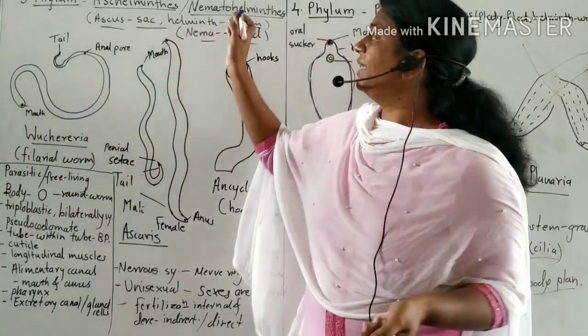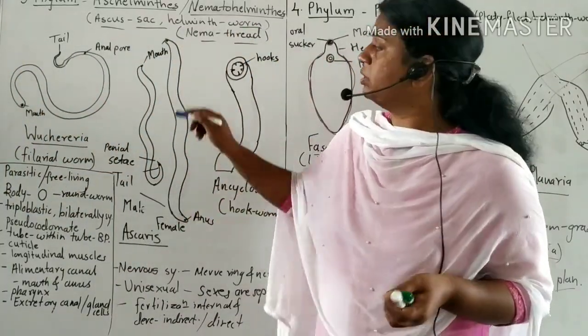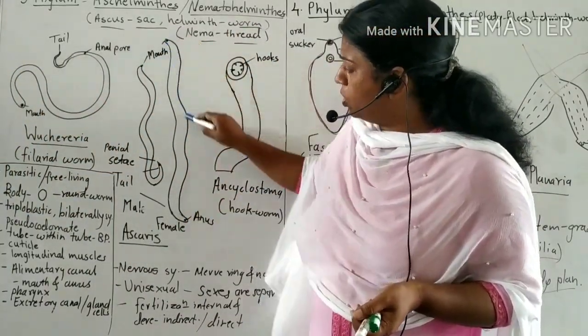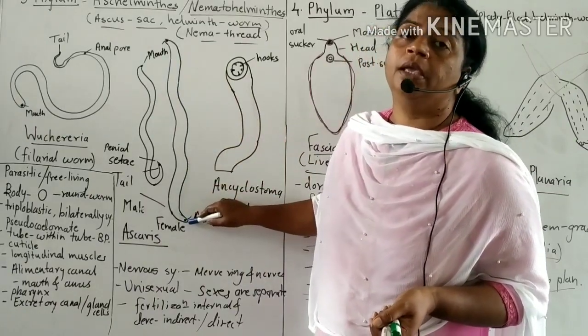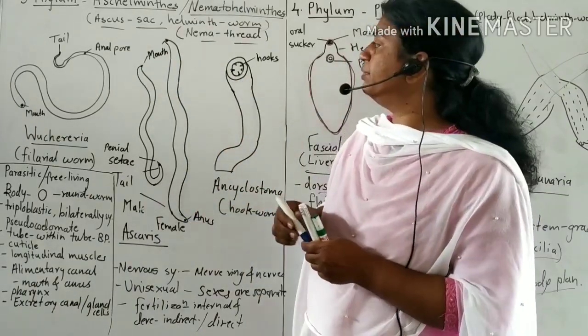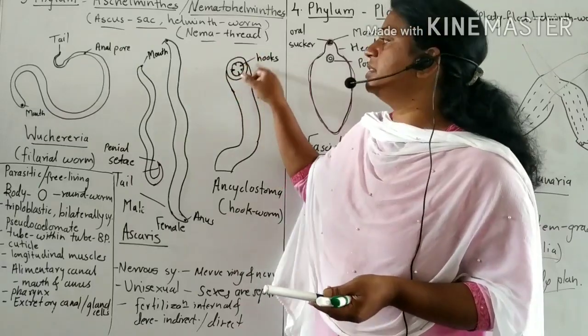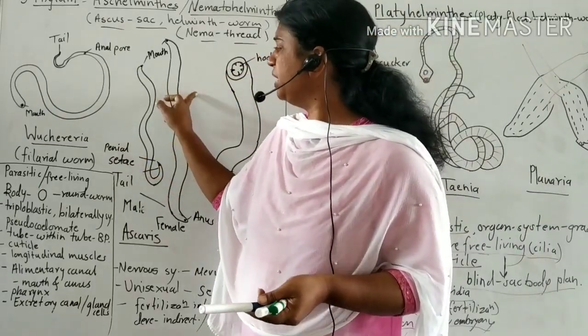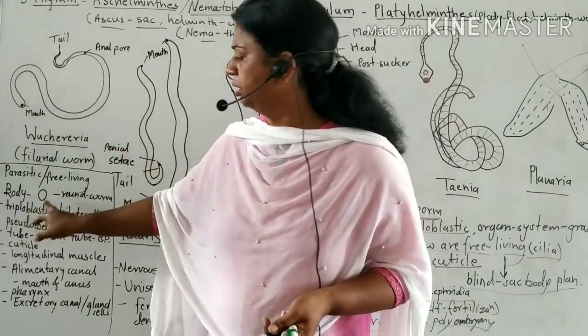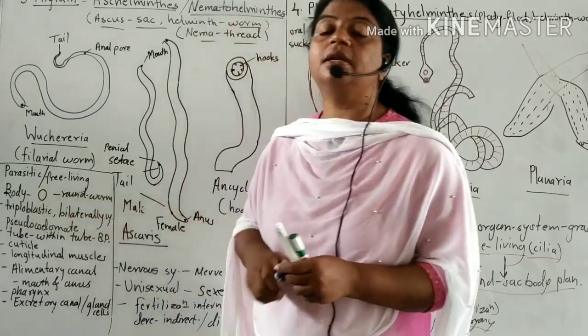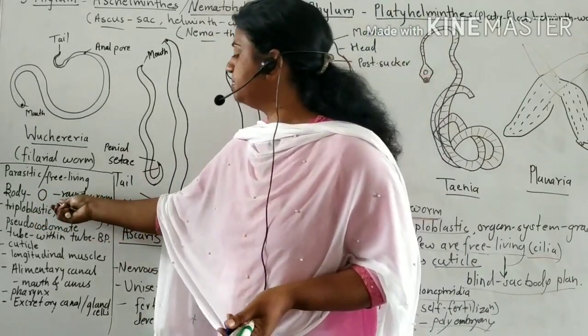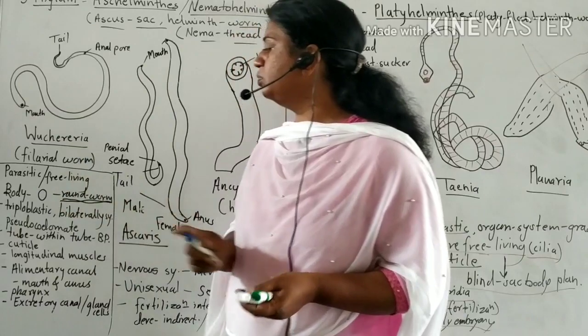Why is this called a roundworm? Because the body is long, cylindrical, thread-like, and when we take the TS of the body, it is round. When we cut the body in transverse section, the body is round, so they are called roundworms.